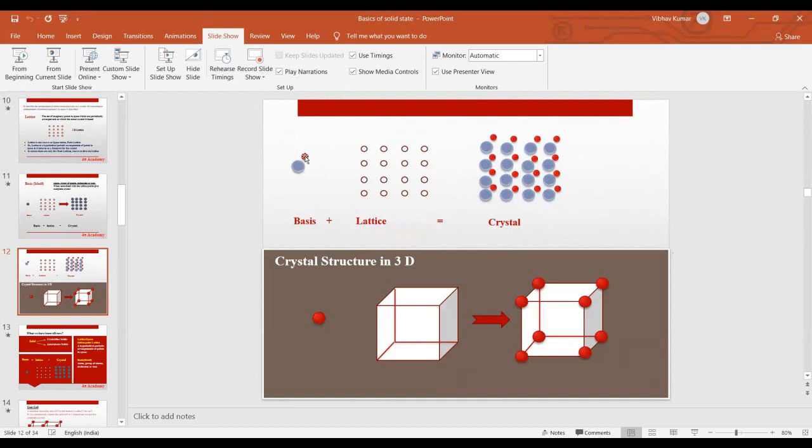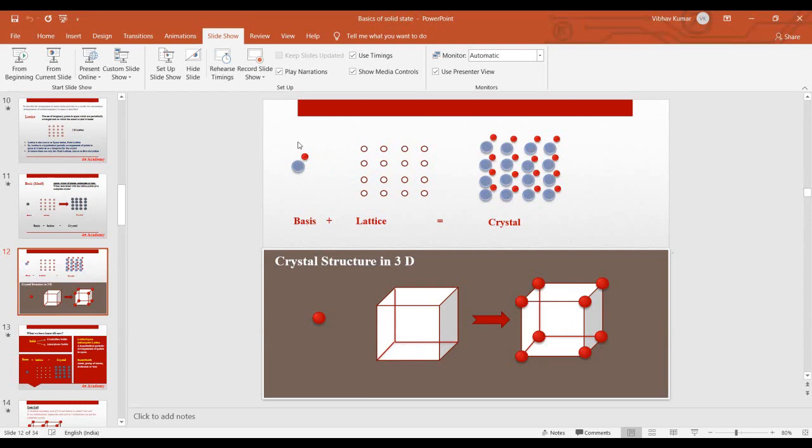Suppose this is your NaCl crystal, this is your Na and this is your Cl, arranged in this fashion. Pick this NaCl molecule: this combined NaCl molecule is your basis in this particular crystal.